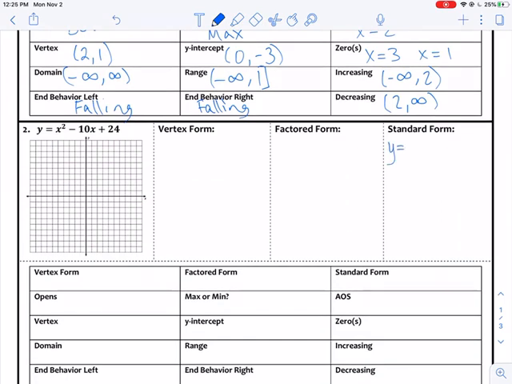Looking at number 2, we are given standard form. So I'm going to write that out. Standard form, crushed it, which means we have our y-intercept at (0, 24). We're going to have a hard time graphing that one. That's all right. We'll just pretend like we know it. It's there. Guys, I would really recommend, especially on standard form, that you go ahead and graph these and get your vertex and your zeros. That's going to help you a lot. We can do it by hand.